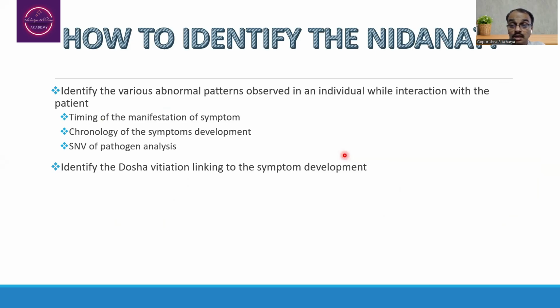In that way, if you are going to identify the Nidana as far as Vata Kapha Dosha vitiation are concerned, we have to identify the abnormal patterns. For that, you need to know about the timing of manifestation of symptoms. Then we need to know about the chronology of the manifestation of the symptoms, and then we have to do the SNV analysis, source, number, and virulence of pathogen analysis. Then we have to identify the dosha vitiation, which has to be linked to the development of the symptoms.